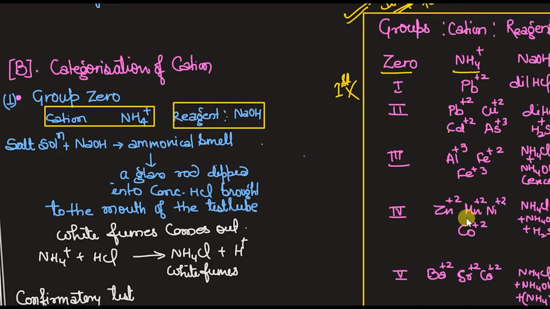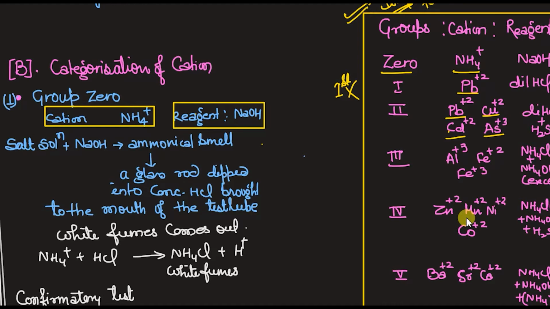plus. Group 1 will have one cation, that is Pb plus 2. Group 2 can have 4 cations, Pb plus 2, Cu plus 2, Cd plus 2, As plus 3. These are the 4 cations which can be identified in group 2, or which can be categorized under the group 2 cations. So you can say that the Pb plus 2 is here also.